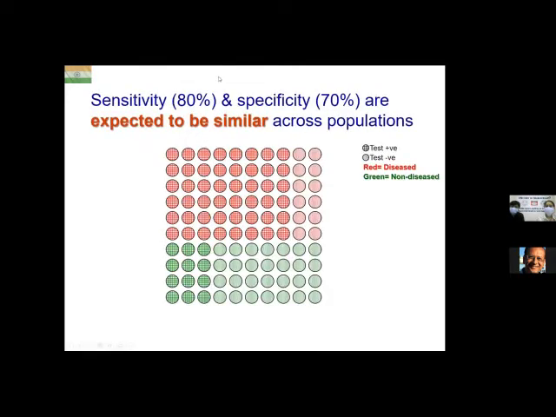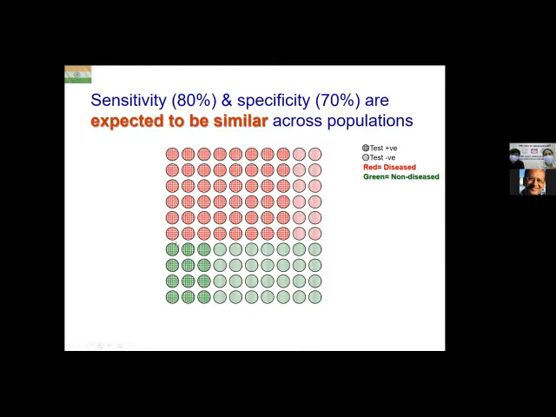Okay, now it has been demonstrated through studies that sensitivity and specificity are similar across populations. So let us keep the sensitivity and specificity the same, 80% and 70%. So that means out of all my red diseased circles, 80% would now become hatched, because my sensitivity has to be 80%.